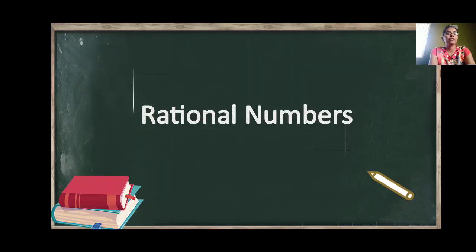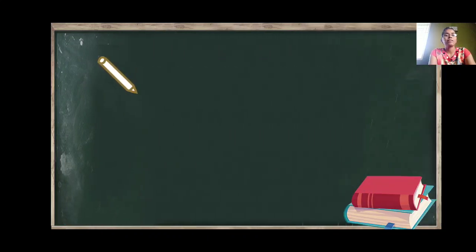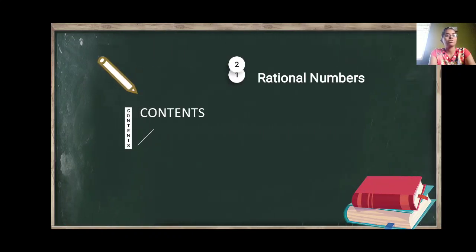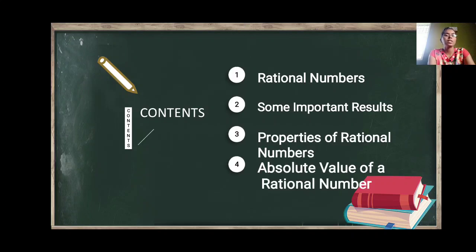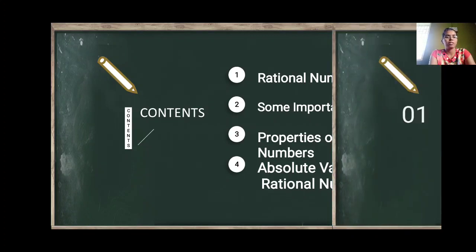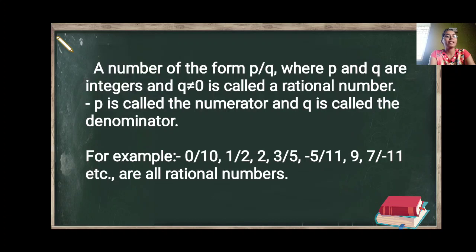In this session, we will see about the rational numbers. In this, we will firstly see what are the rational numbers, then some important results of rational numbers, then some properties of rational numbers, and what is the absolute value of a rational number. Now, firstly, what is a rational number?